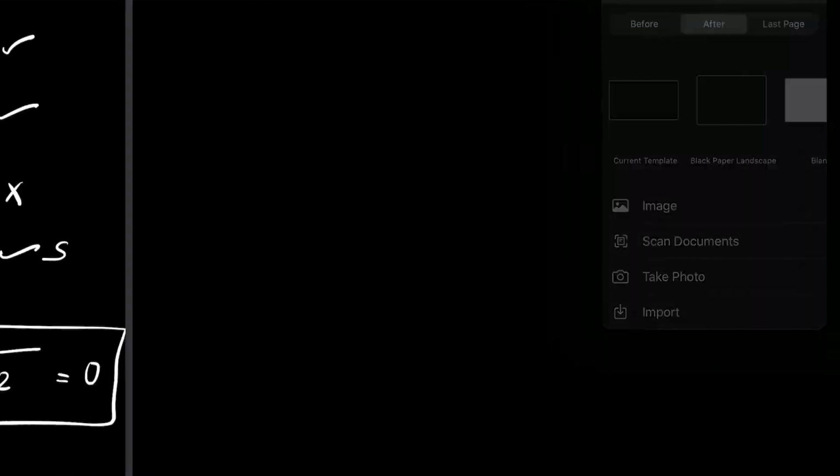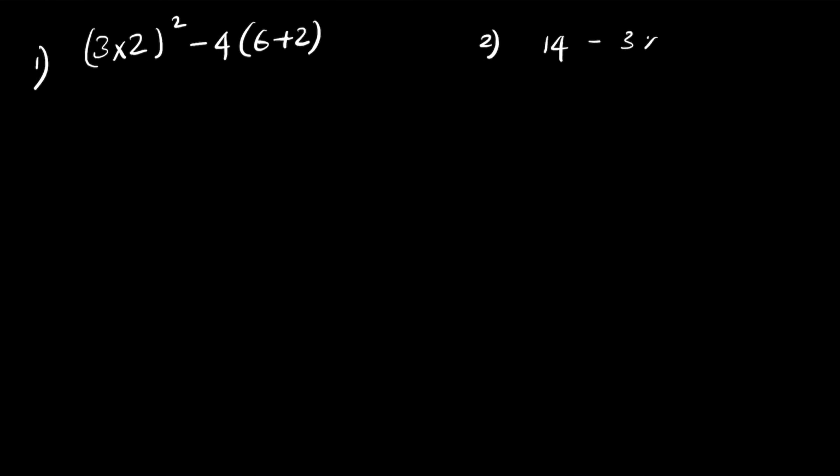So try the following problems. You have 3 times 2 square minus 4 times 6 plus 2, or parenthesis 6 plus 2; this is the first problem. The second one: 14 minus 3 times 2 divided by 2 times 5 minus 3 square.